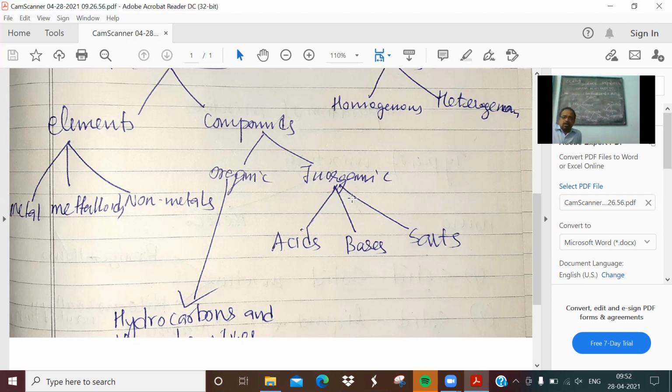Corrosive in nature means if it falls on any part of the body, it can burn it off.